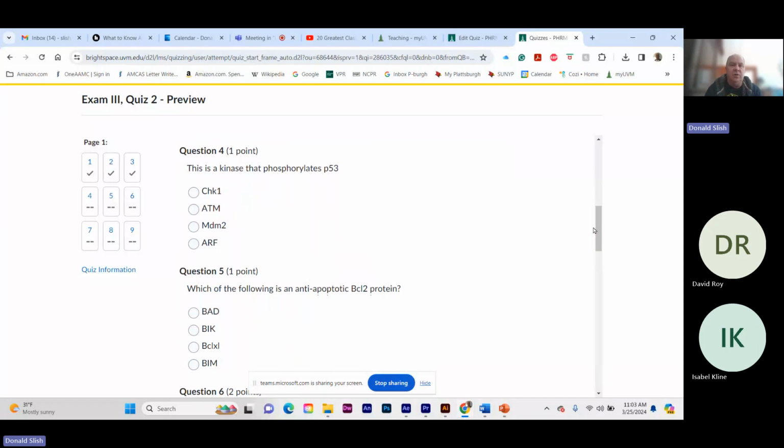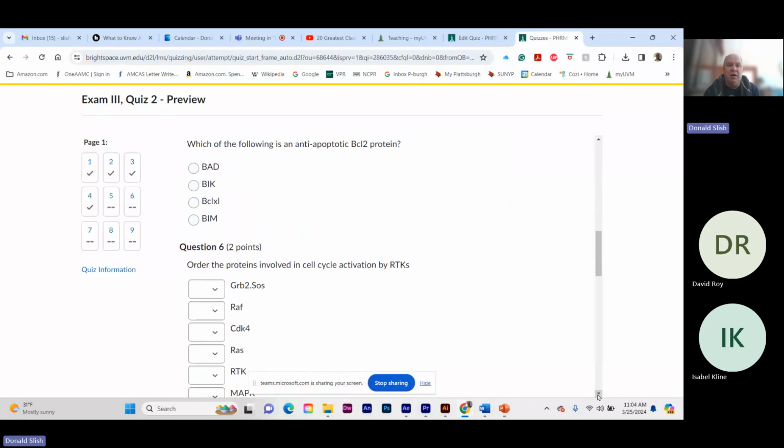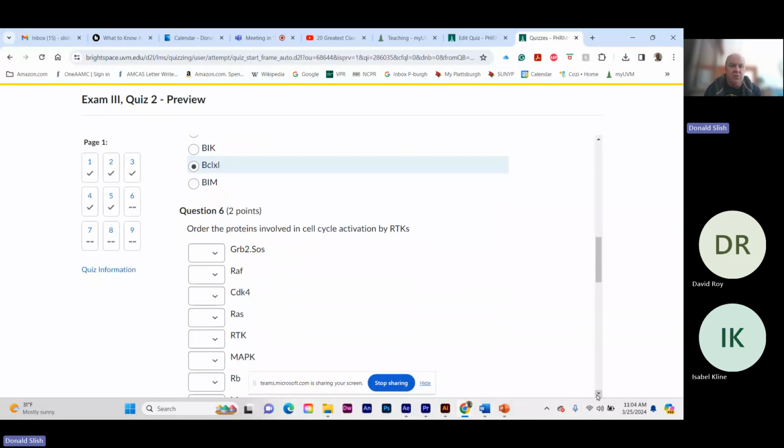This is a kinase that phosphorylates P53. That would be Chk1. If you remember that pathway, ATM senses the DNA damage, and then it activates Chk1, and Chk1 then phosphorylates P53, protecting it from MDM2. Which of the following is anti-apoptotic BCL2? Anti is this one. So we only talked about 2 anti-apoptotics. One is BCL2 and the other is BCL-XL. I think this X needs to be capitalized, but that's neither here nor there.